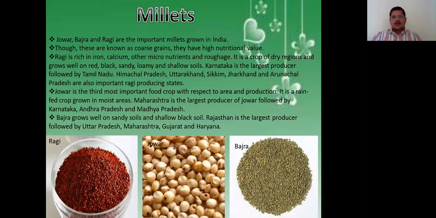So next one is jawar. Jawar is the third most important food crop with respect to area and production. After first paddy, then wheat, third one comes jawar. It is a rain-fed crop grown in moist areas. Maharashtra is the largest producer of jawar, followed by Karnataka, Andhra Pradesh and Madhya Pradesh. Bajra grows well on sandy soils and shallow black soil. Rajasthan is the largest producer, followed by Uttar Pradesh, Maharashtra, Gujarat and Haryana.